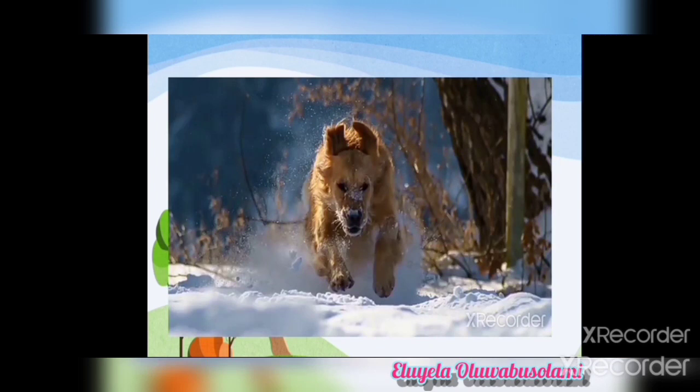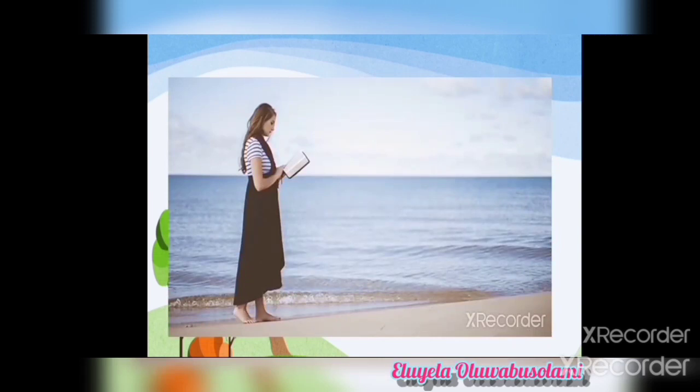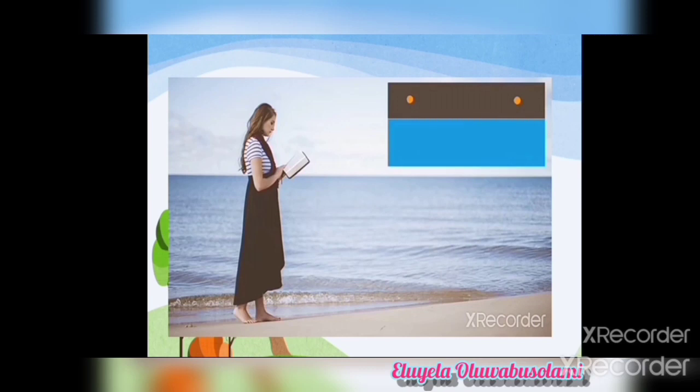Let's look at this picture. What does this dog do in the picture? What's the action verb? Yeah, this dog runs. The action verb for this picture is runs. Cool. Let's look at this one. What does this lady do in the picture? What is the action verb? This lady reads. Reads is the action verb. Good job.